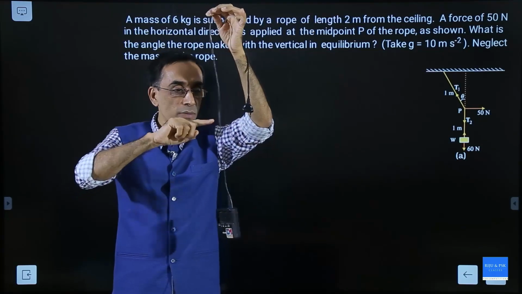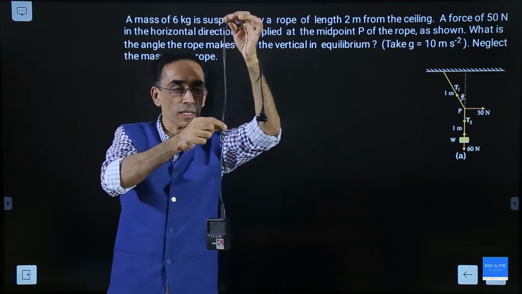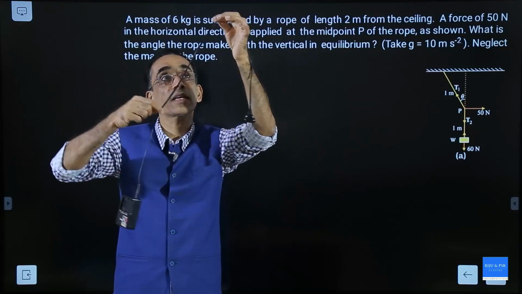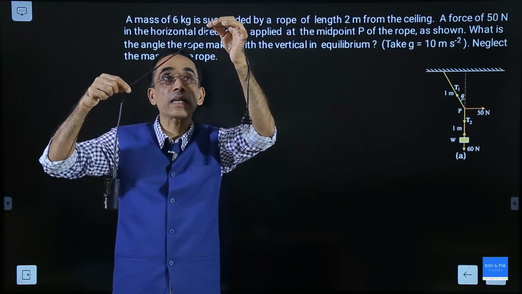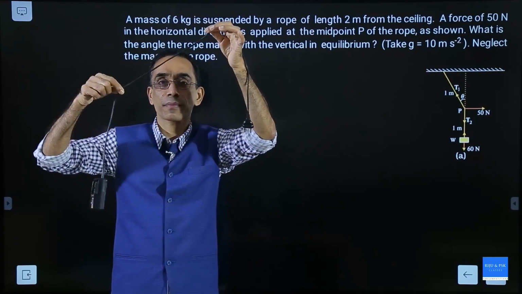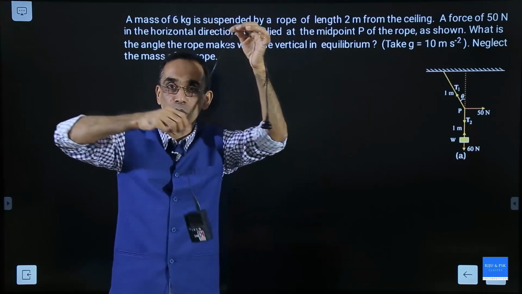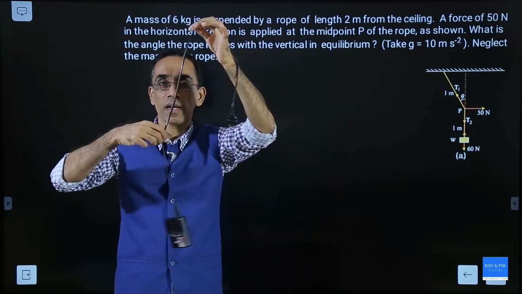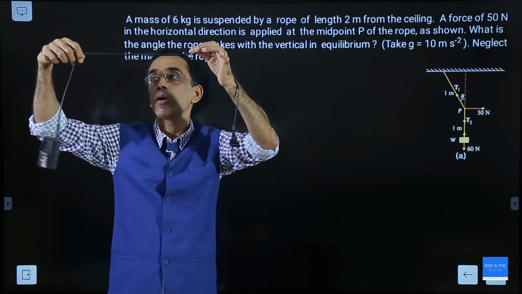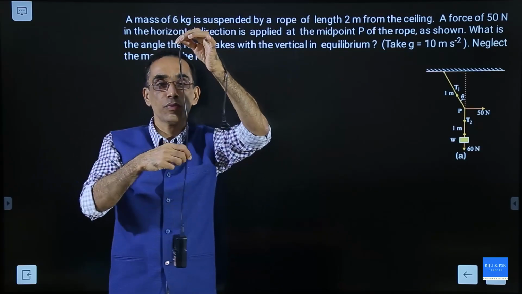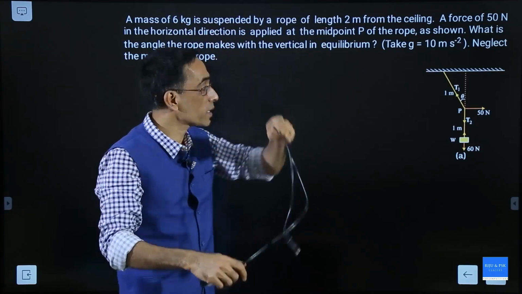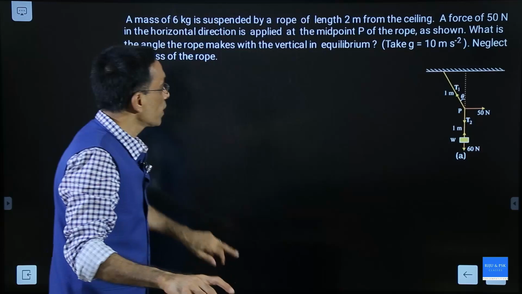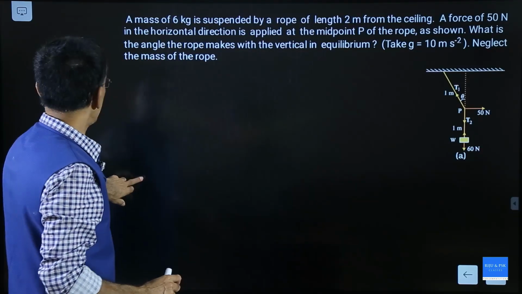So that means there is a force acting here in the horizontal direction like this. And see, the string becomes inclined to the vertical. And that definitely depends on the amount of force that I apply. Larger force means it can be almost horizontal. No force means it's vertical. That is given in this diagram. Now details are given.